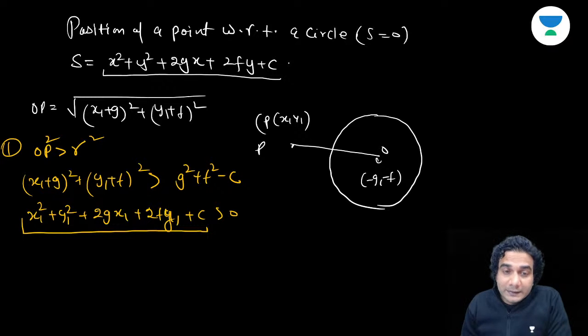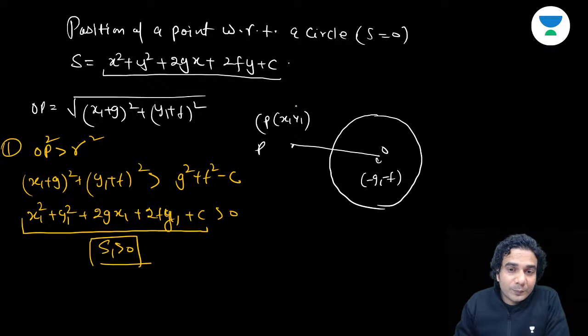That means instead of doing this much calculation, now we have got a result, because this expression is a familiar expression, S1. So S1 more than 0. That means if I put this point in this expression and just check the sign, if it is positive, the point is outside.